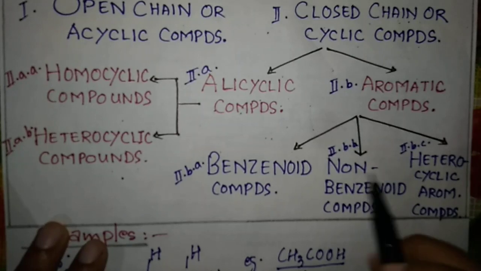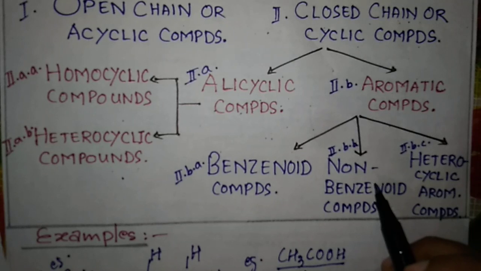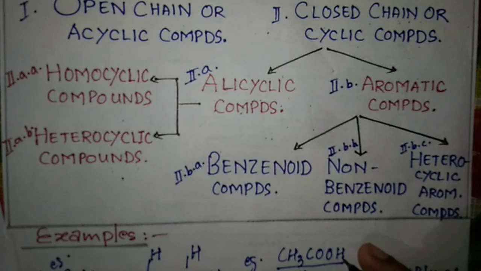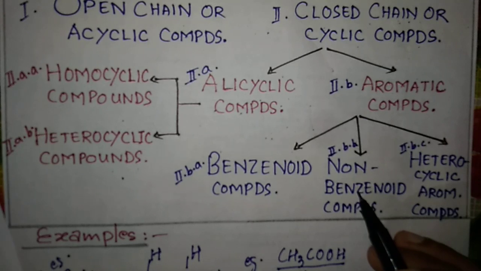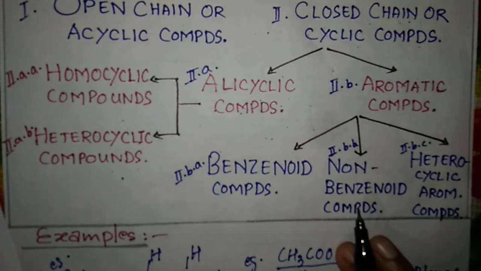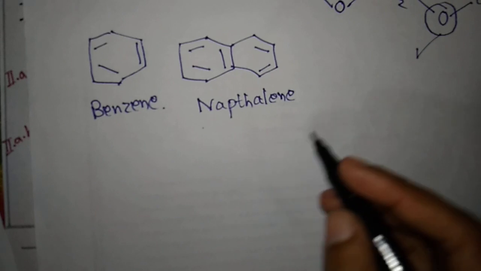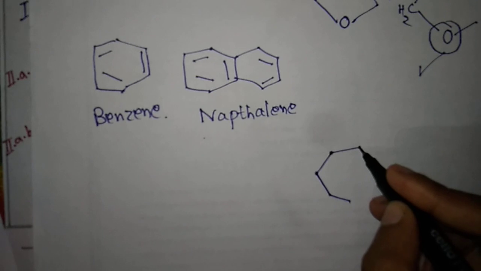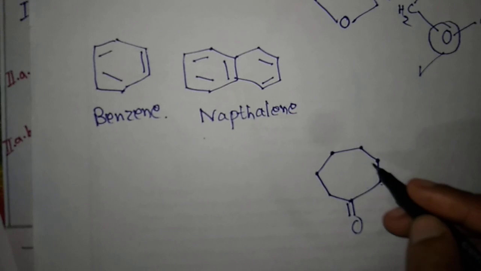And the second one is the non-benzenoid. From the name you can judge that they do not contain a benzene ring, but they are aromatic. I have already said that for aromaticity the benzene ring is important, but here they do not contain a benzene ring. They are ring compounds, but they do not contain a benzene ring, yet they are aromatic. They have that stability. One example of this non-benzenoid compound is tropylene. So tropylene I'll draw like this. It consists of 1 2 3 4 5 6 7